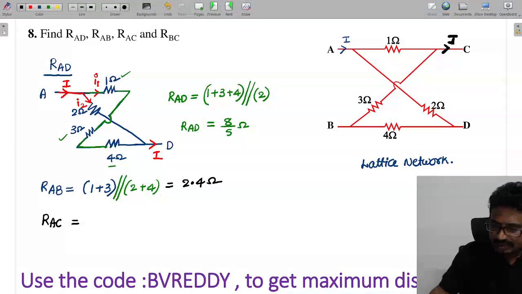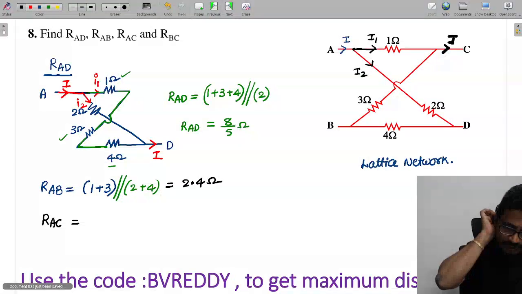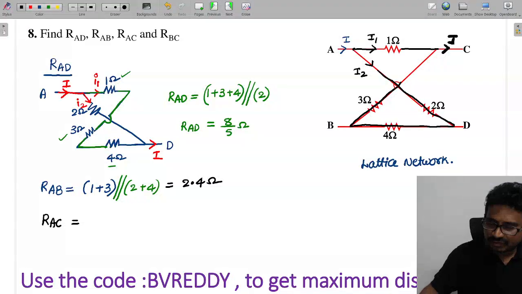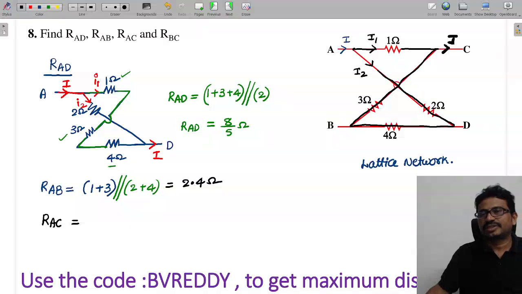Now you can see here, after the current reaches here, some current will go here. This current is I1 and this current is I2. Now you can tell me, this I1 will go straight in this path, but this I2 current will come like this. After reaching here, it has to come like this, doesn't go to B, and finally will come to where, tell me, C like this.